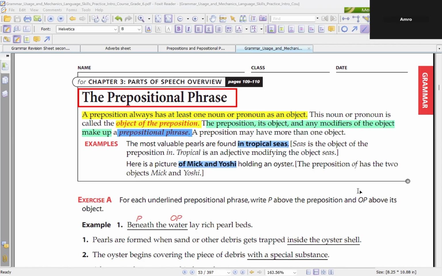The preposition, its object, and any modifiers of the object make up a prepositional phrase. A preposition may have more than one object.